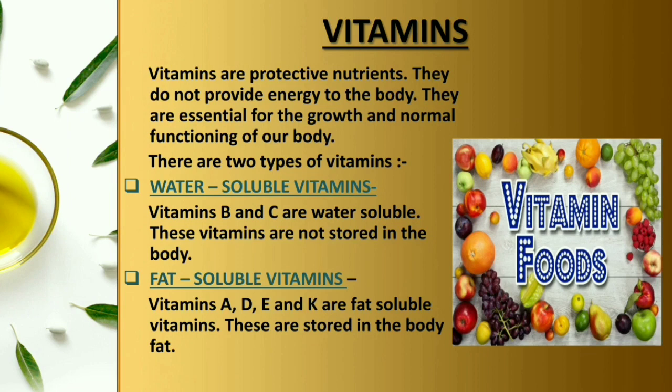Now again these vitamins are of two types. One is water soluble vitamins and the other is fat soluble vitamins. The vitamins which are soluble in water are water soluble, which are soluble in fat are fat soluble. Examples are vitamin B and C are water soluble, and vitamins A, D, E, K are fat soluble.